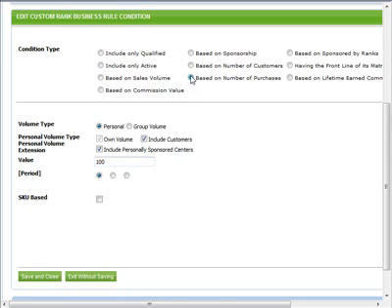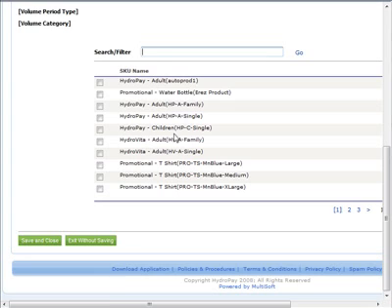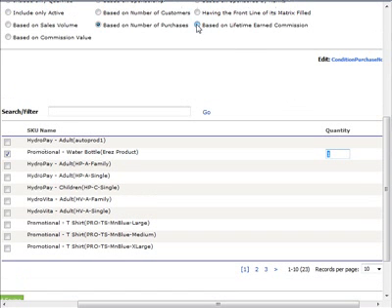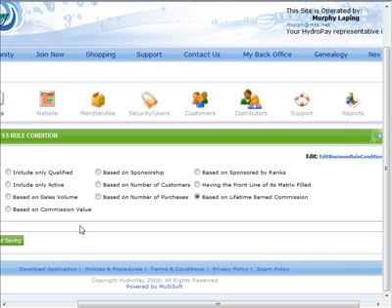Based on number of purchases allows you to require a minimum number of sales of specific products. Select the appropriate products and enter the minimum number required on the right. Based on lifetime earned commission allows you to set rank rules based on the total commission earned by a member since they enrolled in your company.